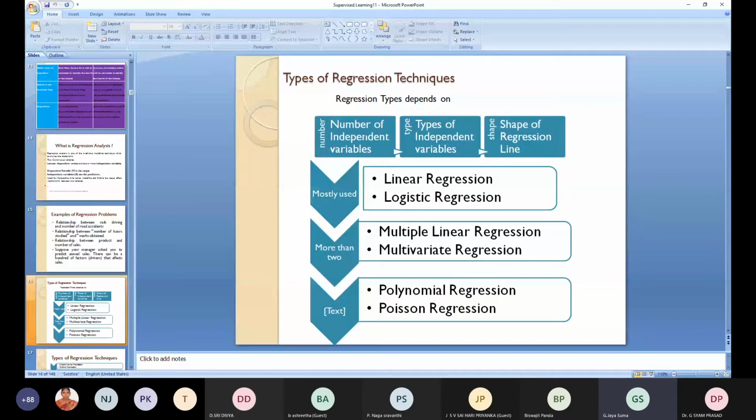If it is one independent variable, you will go for linear regression. If two, logistic. Among these, the most used regression techniques are linear and logistic. If you have more than two, then you can go for multilinear regression and multivariate regression. This depends upon the number of independent variables, and this is the type of independent variables. Type means whether they are continuous or discrete. Any problem?